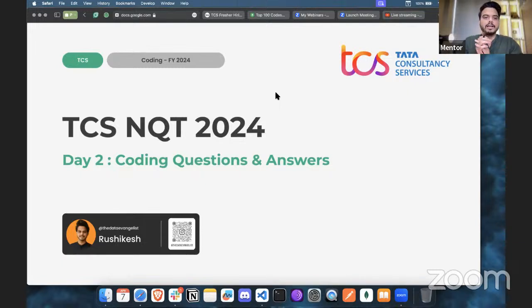One more thing is that there's one more role that they have announced, which is Ninja, Digital, and Prime, and the salaries are also different for them. We will talk about each and every role: how you should prepare for Ninja, what your preparation strategy should be for Digital, and for Prime, what kind of difficulty you can expect and what topics you need to prepare. First we will go through all the information and details, then we are going to solve one question as well.